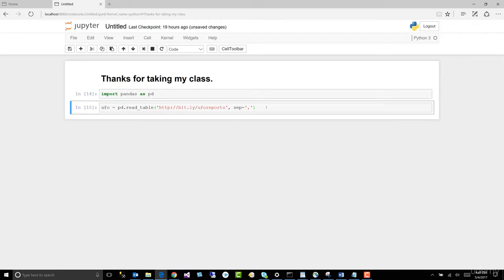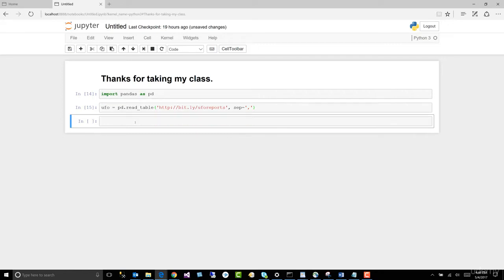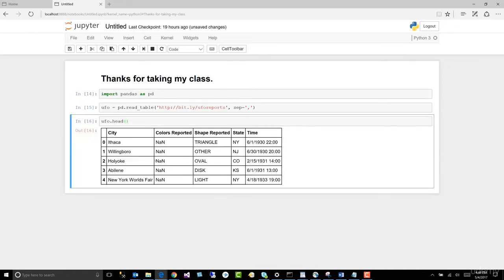Great. Well, we imported it, but we didn't do anything with it. Well, yeah, we have to read it, all right? So let's go ahead and read the first few rows. Actually, the first 5 is the default by going UFO dot head, right? Now Control Enter. All right, there are the first 5 rows. When I first saw this, I'm thinking 4. What happened? Well, remember, 0 counts. All right, let's move on.